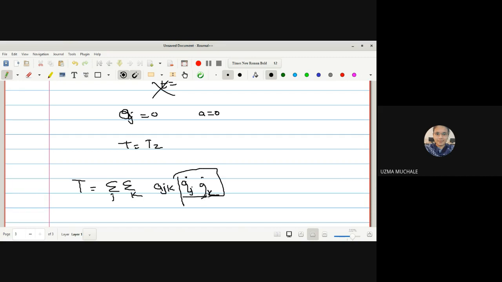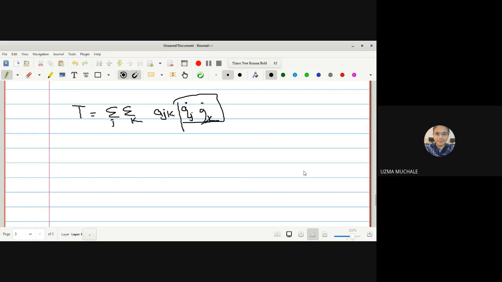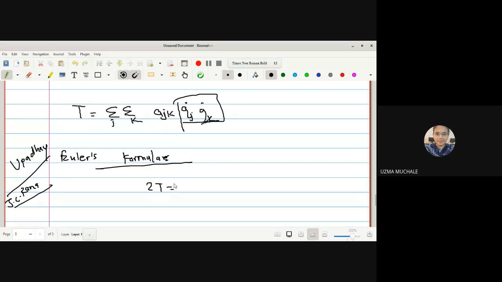It is the multiplication of qj dot and qk dot, so that's why we can say it is quadratic. Now we have to take the help of one formula, Euler's formula. The proof of this is not directly in your syllabus. You can learn this formula by heart, and those who want to see the proof can look in the book of Upadhyay or any other recommended book, such as J.C. Rana. Many other books are available for classical mechanics. So we will take the help of this formula.